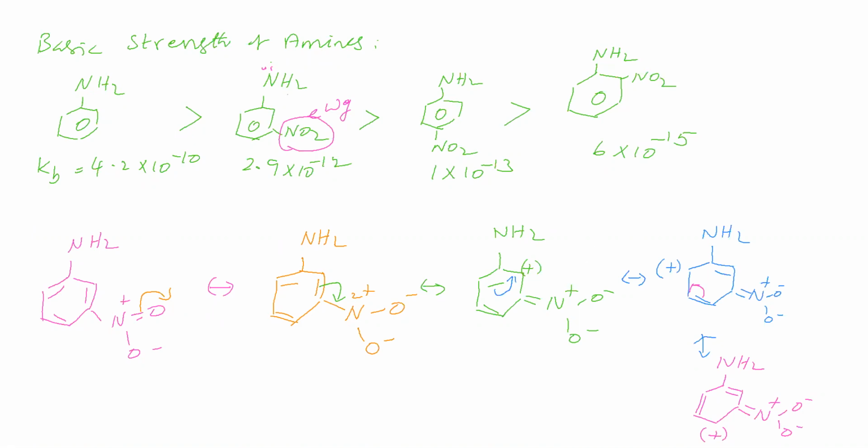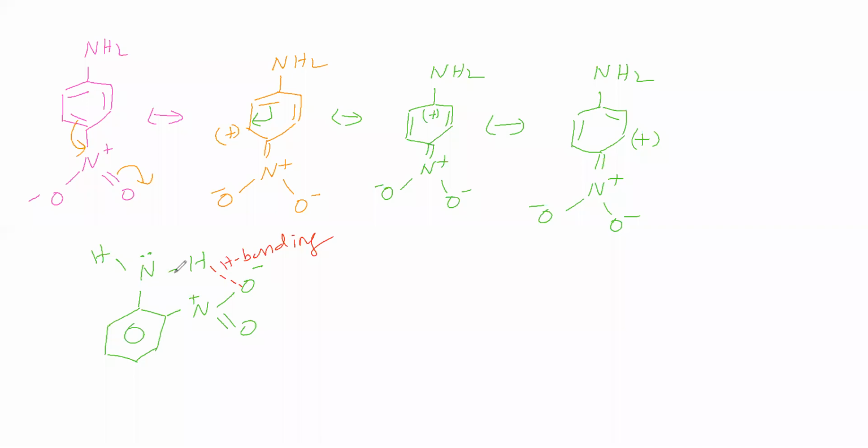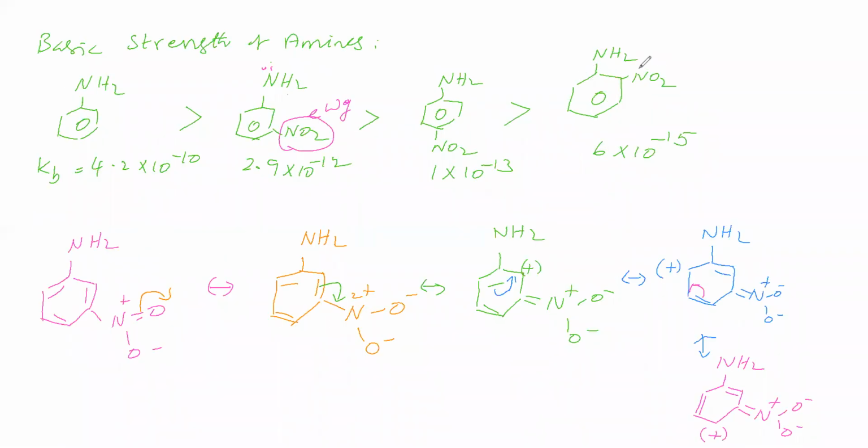Due to hydrogen bonding, what will happen? Because of this hydrogen bonding, the bonding electrons slightly shift towards hydrogen. Therefore, a deficiency takes place here, so lone pair availability becomes low. So in this ortho nitroaniline, hydrogen bonding is there. Therefore, in this nitrogen, lone pair availability is less. But in this nitrogen, lone pair availability is more because there is no hydrogen bonding. Therefore, it has a higher basic nature when compared to this. Therefore, in the nitroanilines, meta is higher than para, which is higher than ortho. Okay.